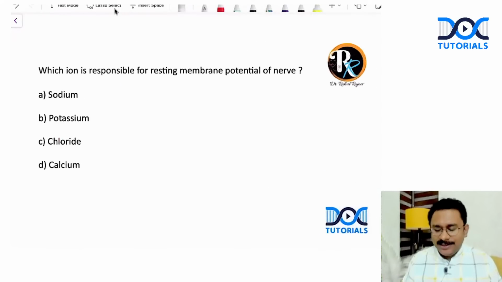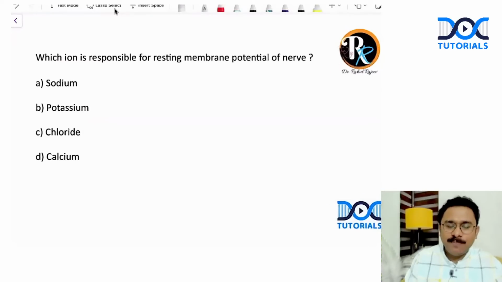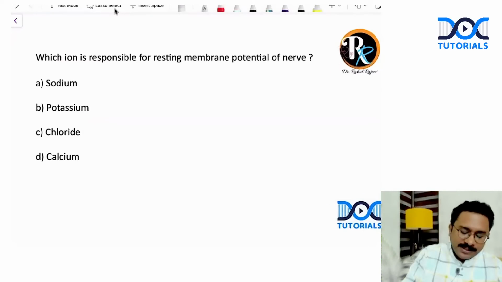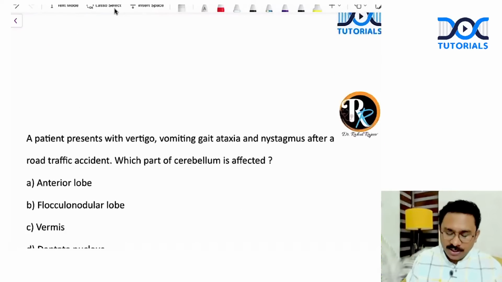Coming to the next question, again, more of a physiology question. Which ion is responsible for the resting membrane potential of nerve? It is potassium. The efflux of potassium is responsible for maintaining the resting membrane potential of the nerve.